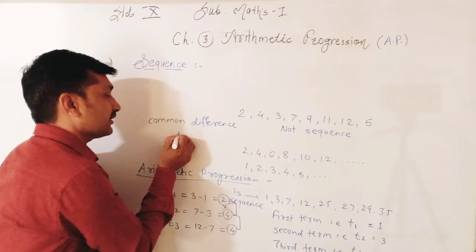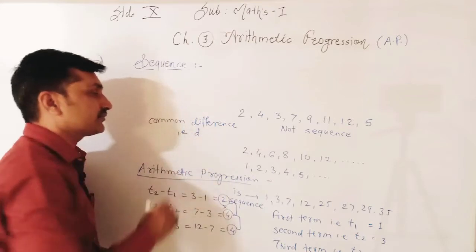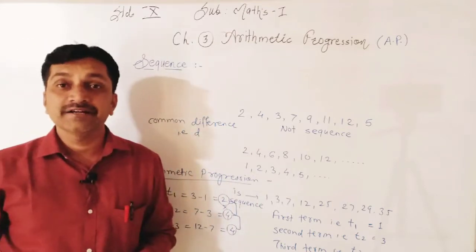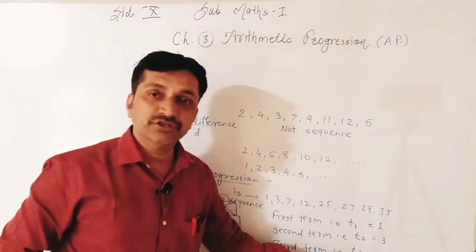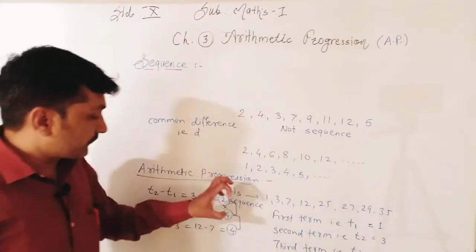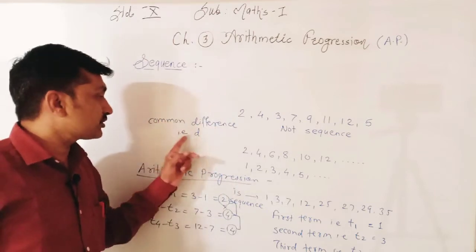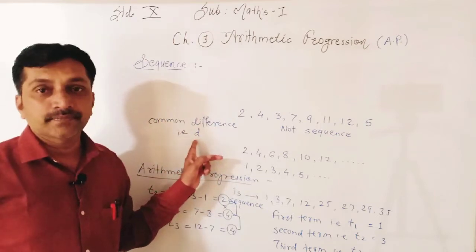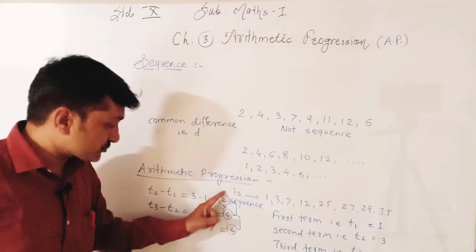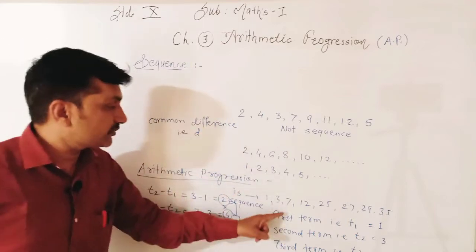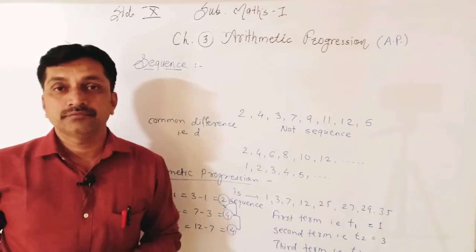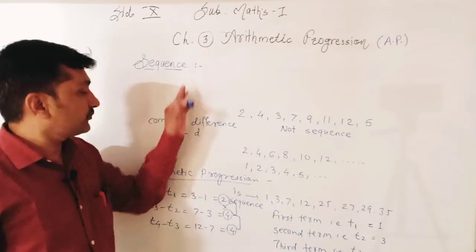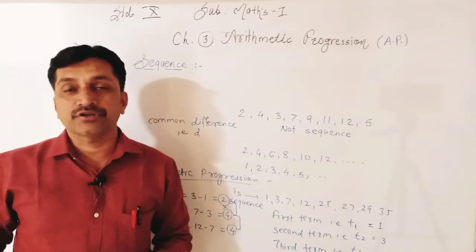Whatever subtraction you are finding is called the common difference, denoted by D. Terms are denoted by T1, T2, T3, T4, etc. And if the common difference is constant throughout, that sequence is called an arithmetic progression. This is about sequence and arithmetic progression.